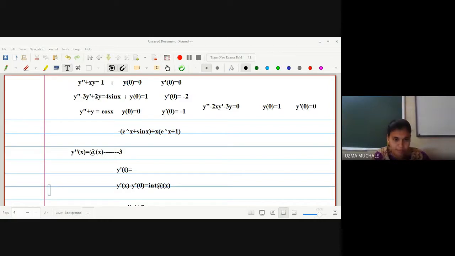For that example, y double dash plus xy is equal to 1, the third example, the answer is: f of x is 1, lambda is -1, k of x t is x square minus x t, or you can write x common and x minus t. And which type it will be? As it is Volterra, it is non-homogeneous since f of x is 1 and g of x is also 1, so it is of second kind.